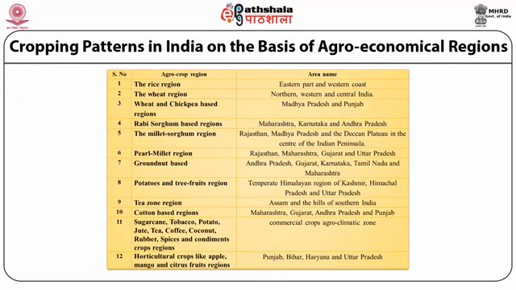The commercial crops, which include sugarcane, tobacco, potato, jute, tea, coffee, coconut, rubber, spices, and other crops, make up the commercial region of this agroclimatic zone, whereas Punjab, Bihar, Haryana, and Uttar Pradesh are famous for the cultivation of horticulture crops like apple, mango, citrus fruits, etc.